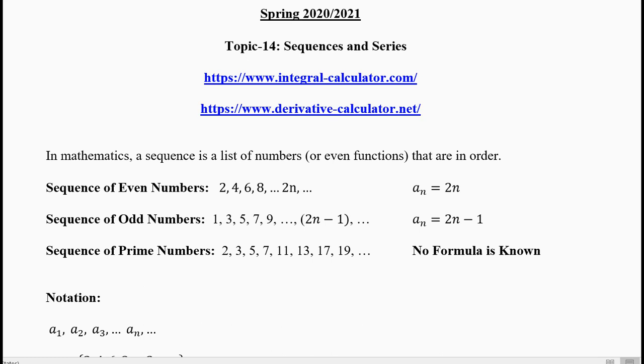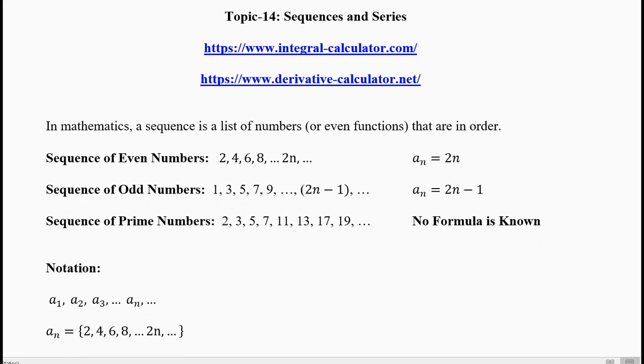Now the sequence of odd numbers, a_n equal to 2n minus 1 is the formula. Put n equal to 1, you will get 1. n equal to 2, 2 times 2, 4, minus 1, 3. n equal to 3, 2 times 3, 6, minus 1, 5. And the sequence continues 1, 3, 5, 7. The formula is 2n minus 1, and it continues up to infinity.